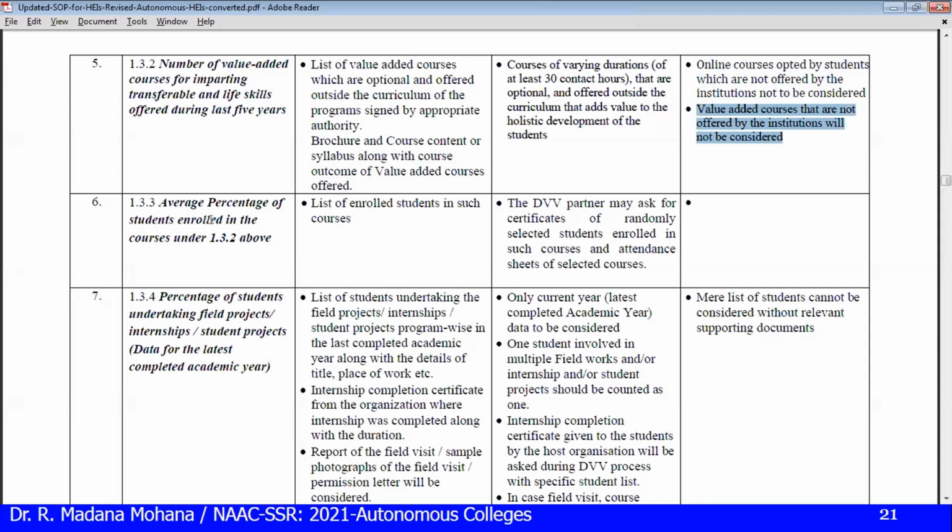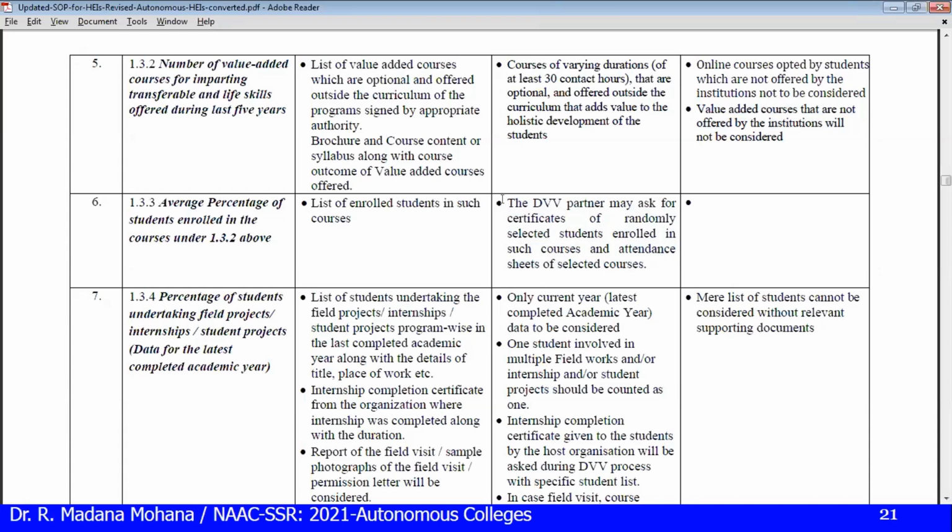Then 1.3.3 student details as in 1.3.2: list of enrolled students in such courses. During the DVV process, the DVV partner may ask for certificates of randomly selected students enrolled in such courses, and the attendance sheet also. See carefully, for every student, you can take attendance daily, as per the schedule of that course, with the student signatures.